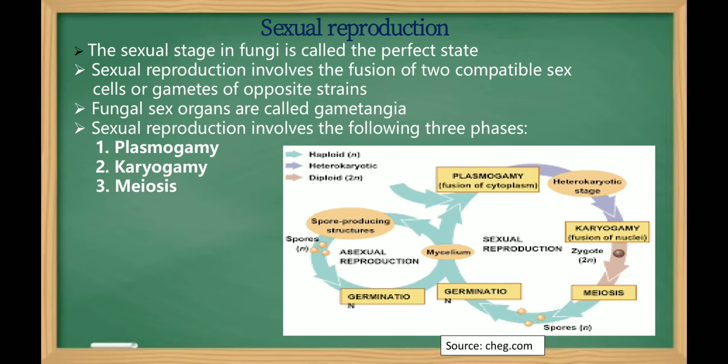Next one is sexual reproduction. Sexual reproduction in fungi is called the perfect state or the perfect stage. Sexual reproduction involves the fusion of two compatible sex cells or gametes of opposite strains. Fungal sex organs are called gametangia. Sexual reproduction involves three important phases which occur in sequence, namely plasmogamy, karyogamy and meiosis.